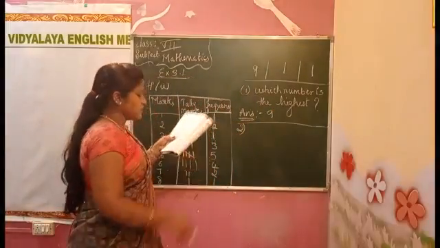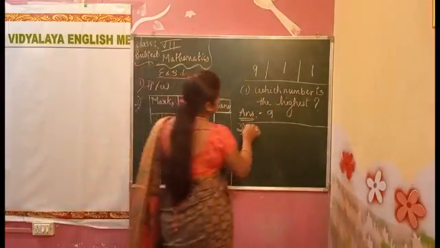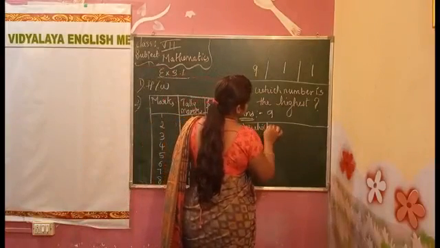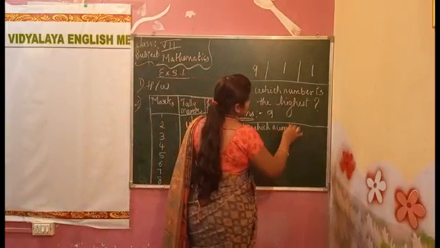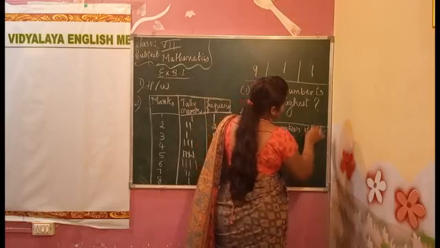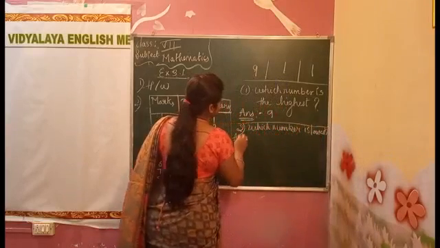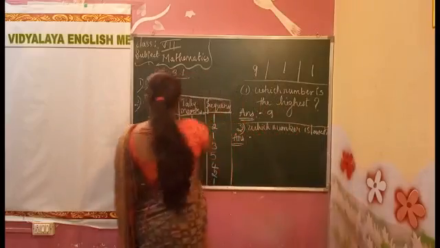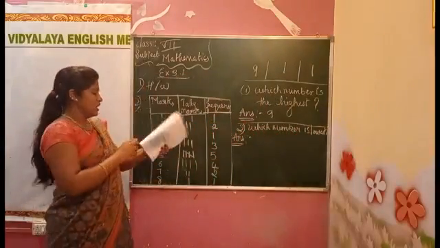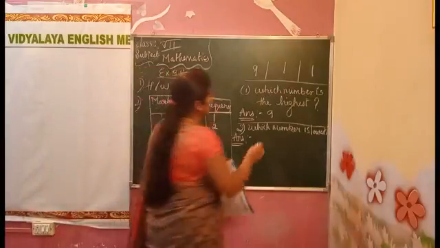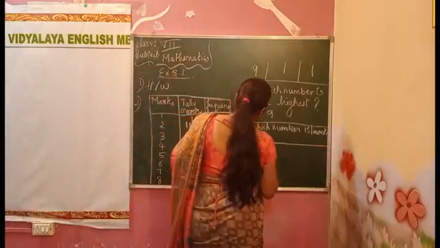Next question. Which number is the lowest? Which number is lowest in this? The 1. 1 is the lowest number. Third one.